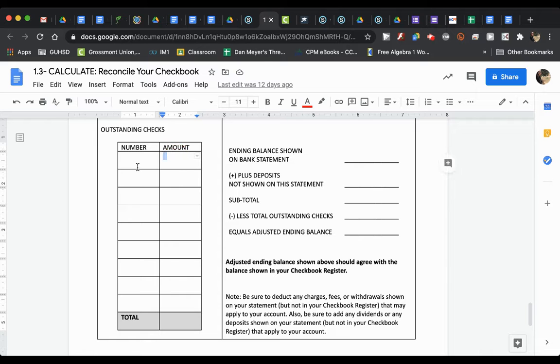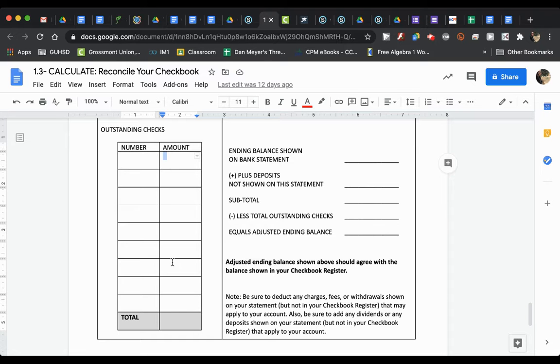So you're going to list the things that were not the same in both of those statements that you were looking at. From there, you'll add up the total. So you're going to add up whatever was missing that was withdrawn, whatever was missing that was added, and you should get a total here. You're not doing anything else besides only writing down the ones that did not line up in the two statements.